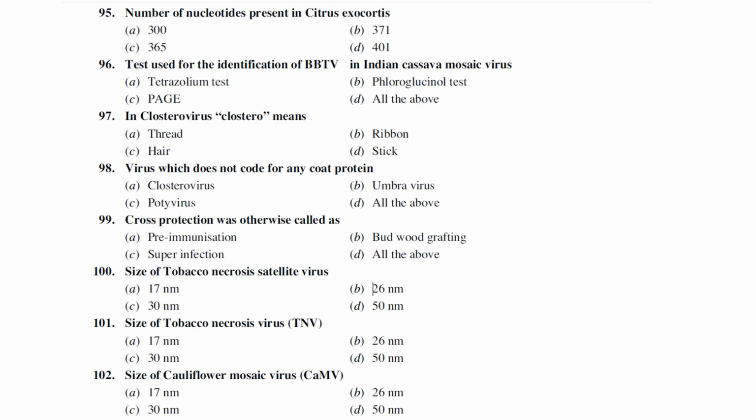Number of nucleotides present in citrus exocortis. I think we have discussed it consists of around 362 to 371. So the answer is 371, right?